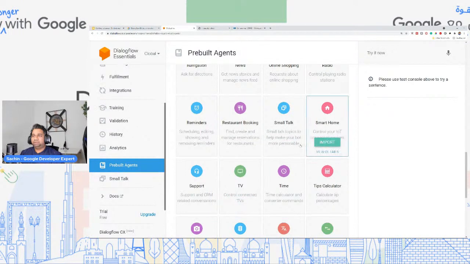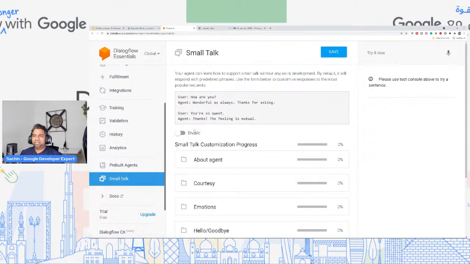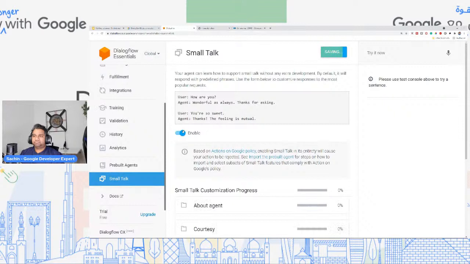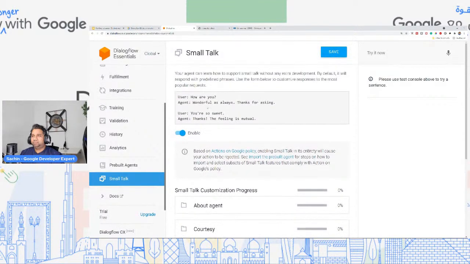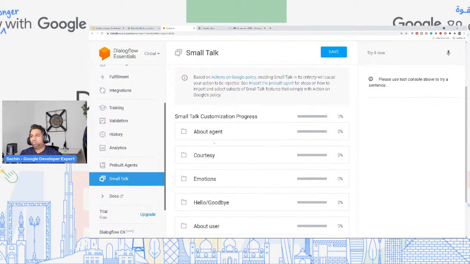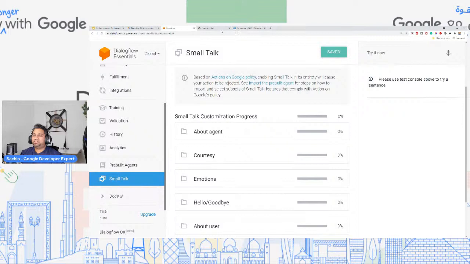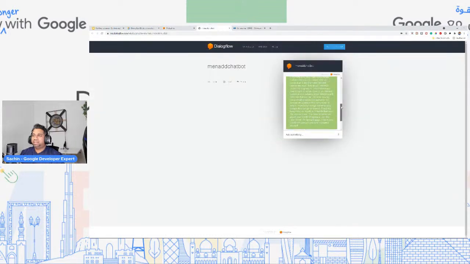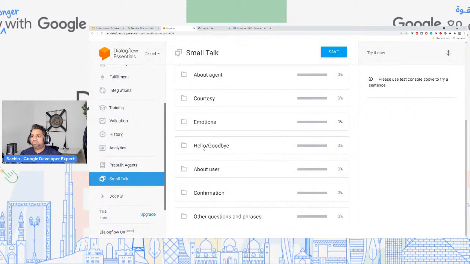Small talk topics to help make your bot more personable. So this is a pre-built agent. You can come here, you can see this. Once you enable this, keep in mind that the small talk agent is not accessible for some of the integrations, but anything to do with any kind of small talk, it will basically understand and handle it. Imagine that we had some conversations where it didn't understand. In this case, anything to do with emotions, goodbye, hello, all of those things, it will automatically handle.